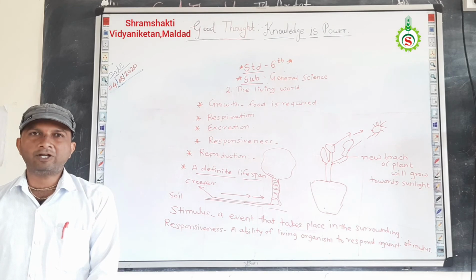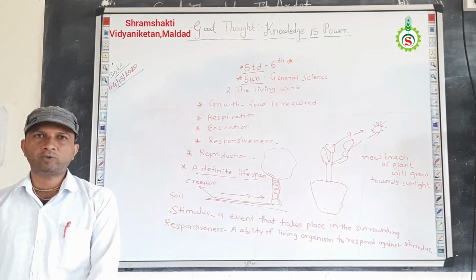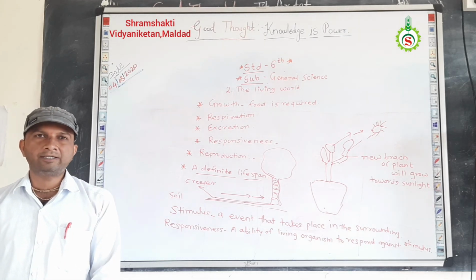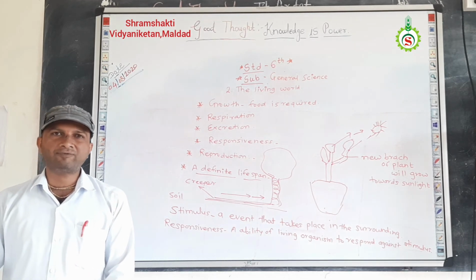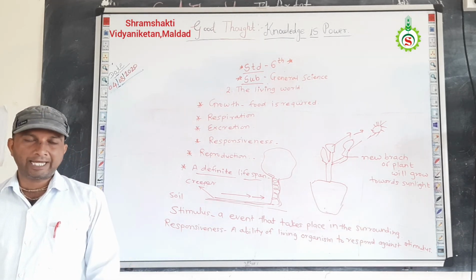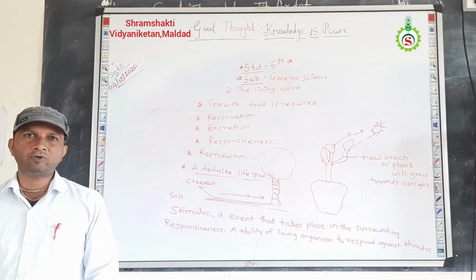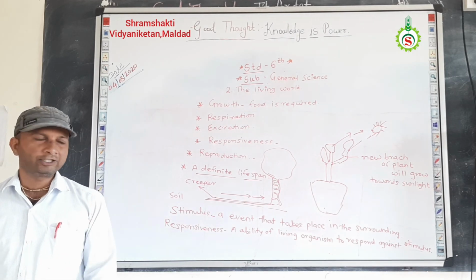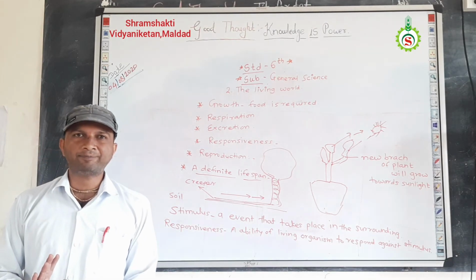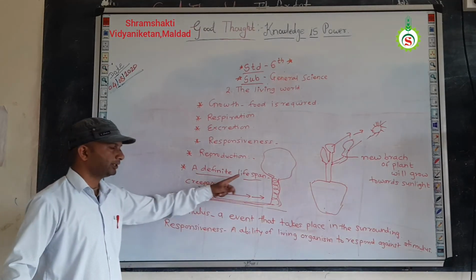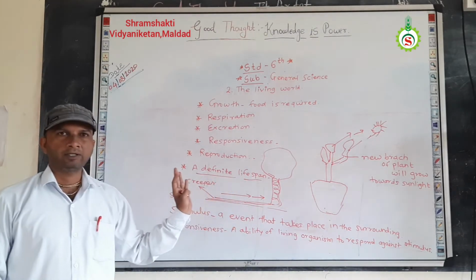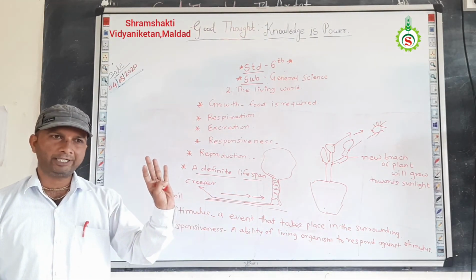What is the lifespan of a dog? Near about 20 to 25 years. Then 18 to 20 years is the lifespan of a cat. Then what is the lifespan of a mosquito? It is near about 4 to 5 years. So each and every living organism has a different lifespan. What is meant by lifespan? First you should know what is meant by lifespan. The period from birth to the death of the individual.